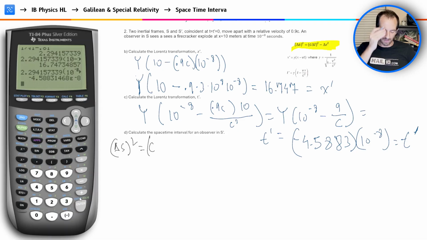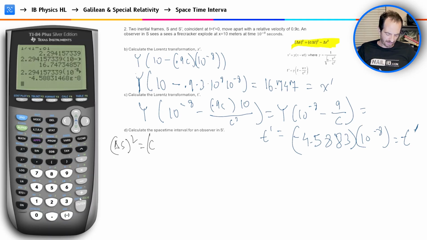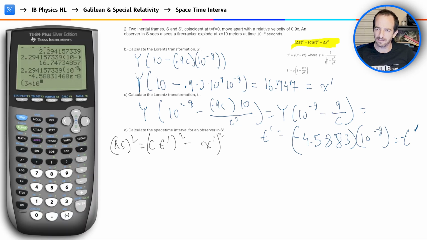Anyway, going forward and just plugging in our numbers, this space-time interval is equal to C times the dilated time squared minus the dilated distance squared, and I will plug that into the calculator because I have all the numbers right there. So it's 3 times 10 to the 8th times our dilated time, which we have right above.